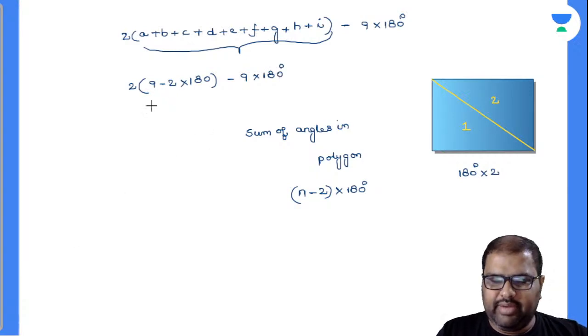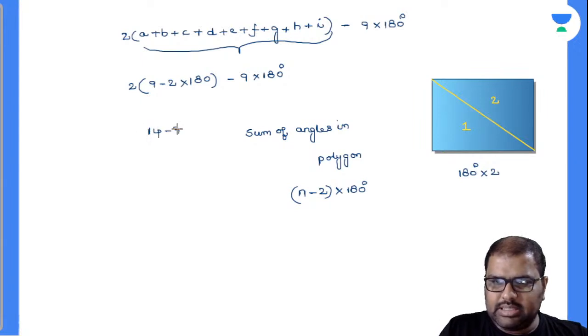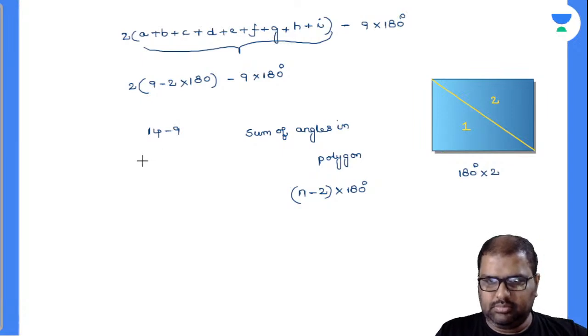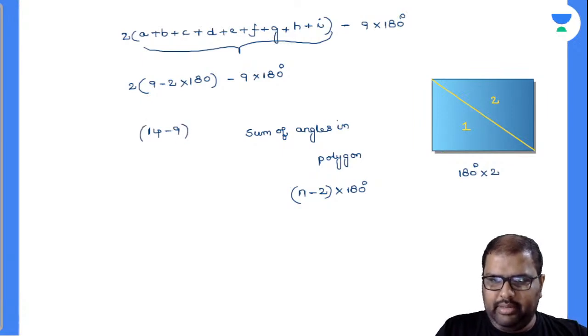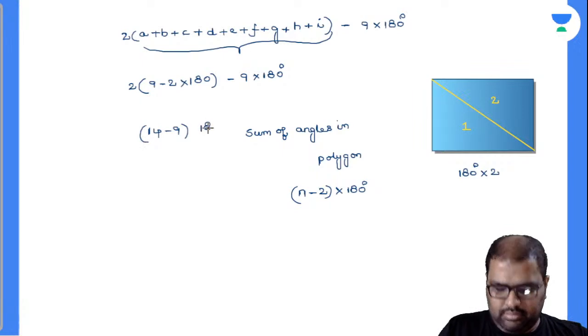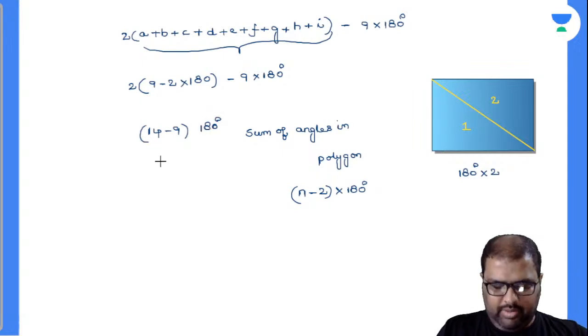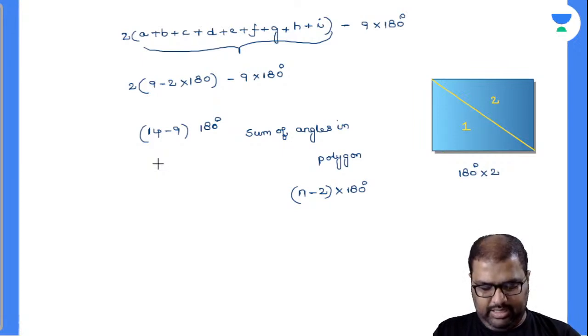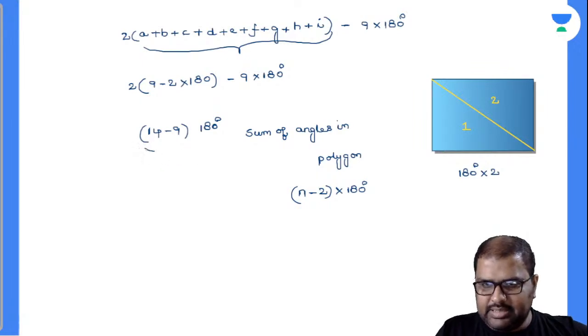So this is 2, 7, 14. So can I take this as 14 minus 9? 9 minus 2 is 7 now? Yes, into 180. What will be the answer there? Calculate this. 14 minus 9 is nothing but 5. 5 into 180 is your answer, 900 degrees. Yes, my answer is 900 degrees.